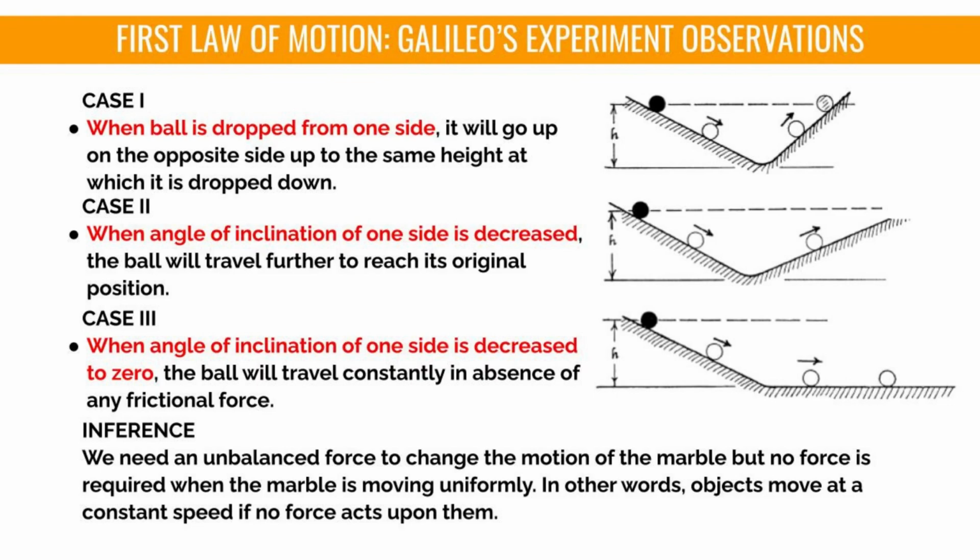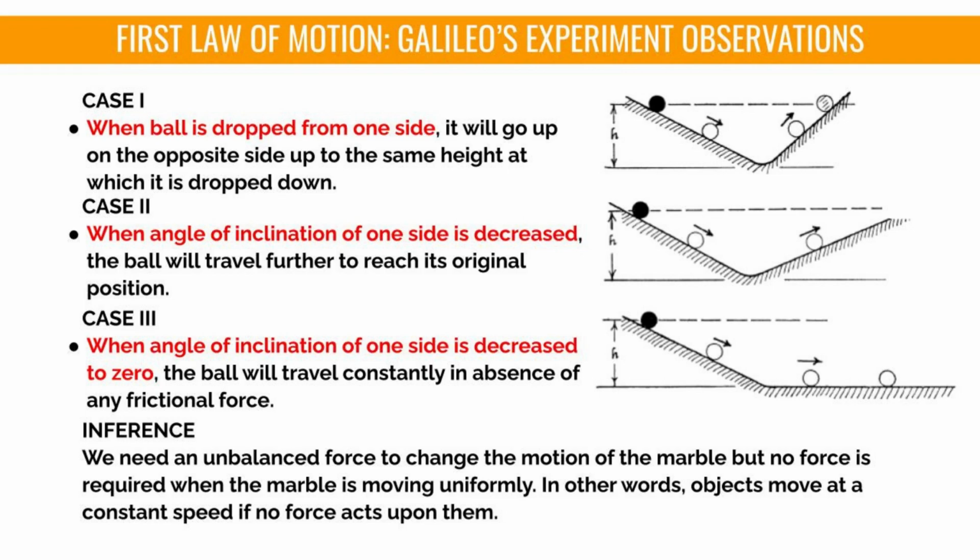To test his hypothesis, Galileo used inclined planes of varying angles and released balls from different heights. He had observations in the following cases. Case 1. When a ball is dropped from one side, it will go up on the opposite side up to the same height at which it is dropped down. Case 2. When the angle of inclination of one side is decreased, the ball will travel further to reach its original position. Case 3. When the angle of inclination of one side is decreased to 0, the ball will travel constantly in the absence of any frictional force.